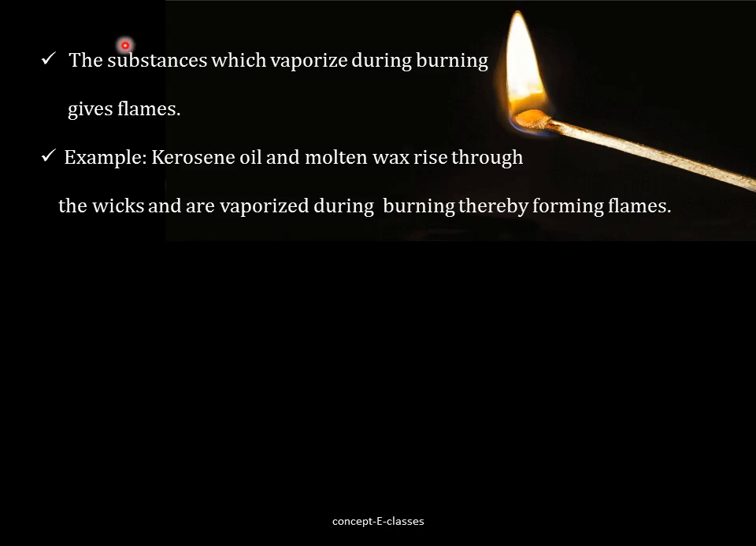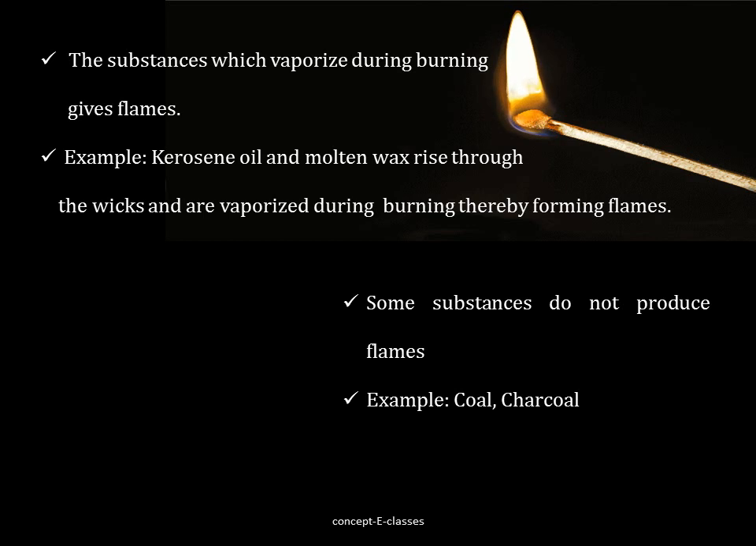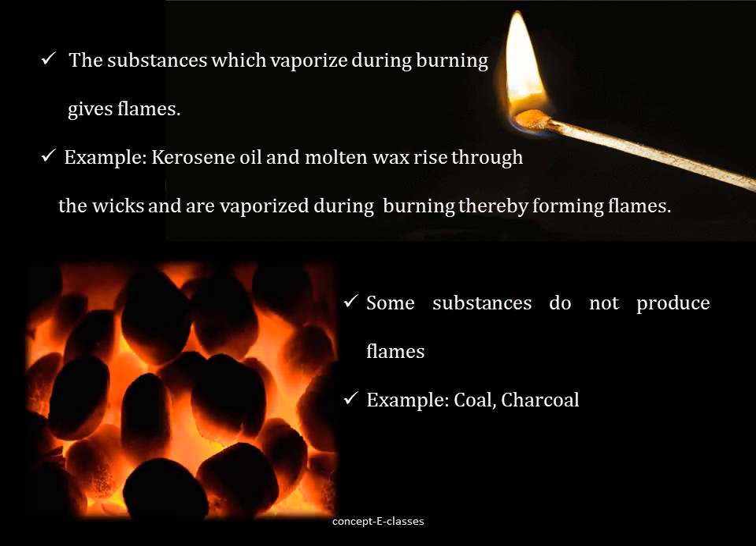So how is flame formed? The substances which vaporize during burning give flames. That is, flames are a result of the substances which vaporize on burning. For example, the kerosene oil and molten wax. They rise through the wicks and are vaporized during burning, thereby forming flames. And there are some substances which burn without producing flames. For example, coal, charcoal, they only glow to give off the light.